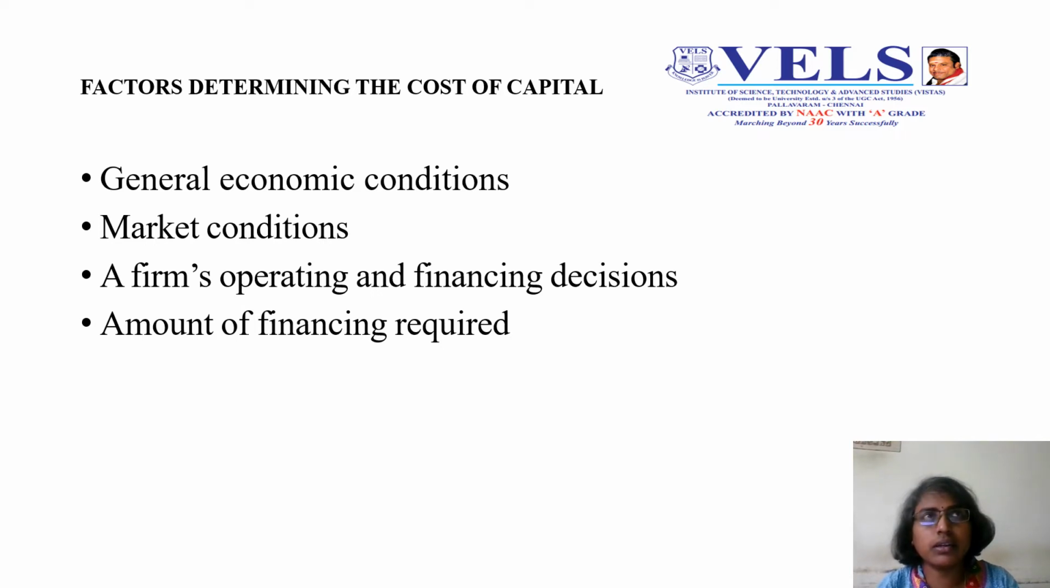In case of general economic conditions, the demand and supply play a major role in determining the demand and supply of the particular capital, and also the inflation rate. All these things play a major role in determining the cost of capital in the economy. What is the inflation rate prevailing in the market, as well as the demand and supply of the source of capital. Those all come under general economic conditions.